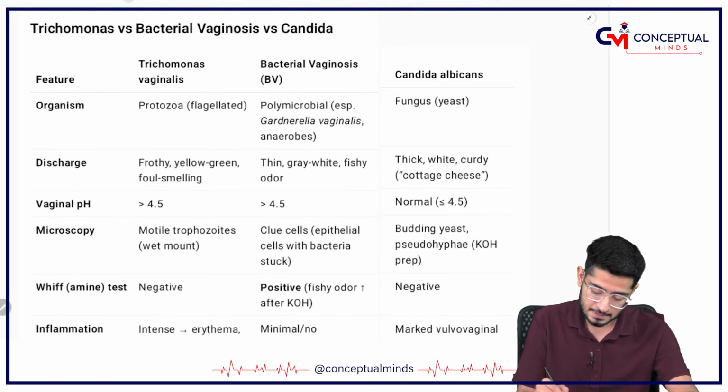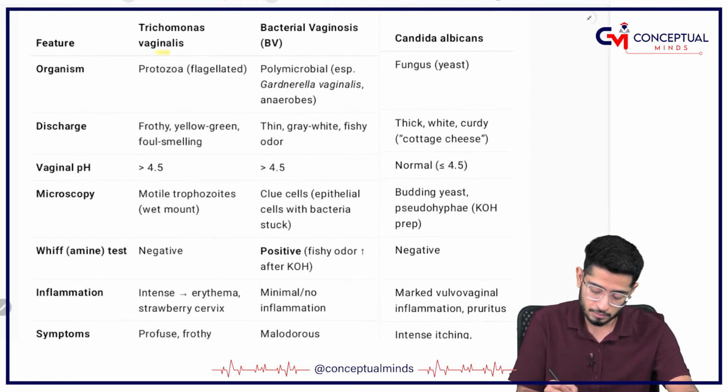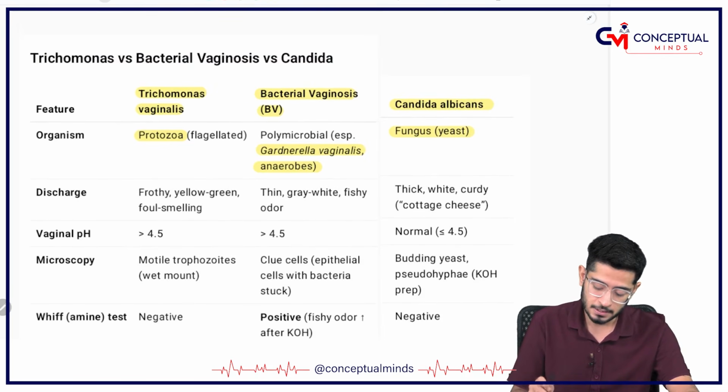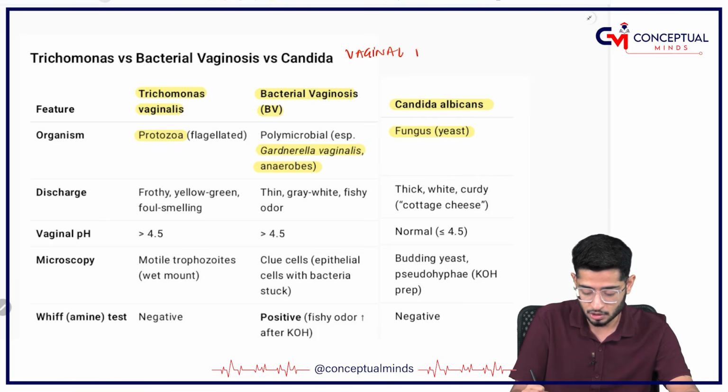Coming on to the differences, let me tell you first of all, Trichomonas vaginalis is a protozoa, whereas bacterial vaginosis is caused by Gardnerella vaginalis and some other anaerobic bacteroides also, whereas candidiasis is caused by fungus only.